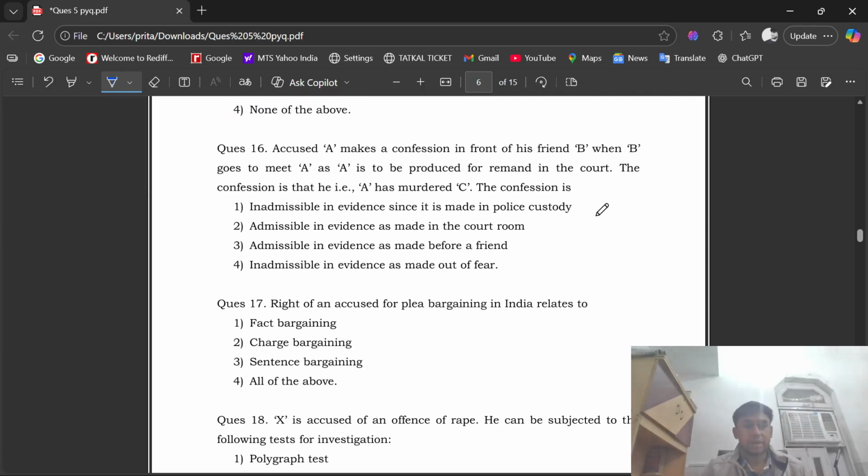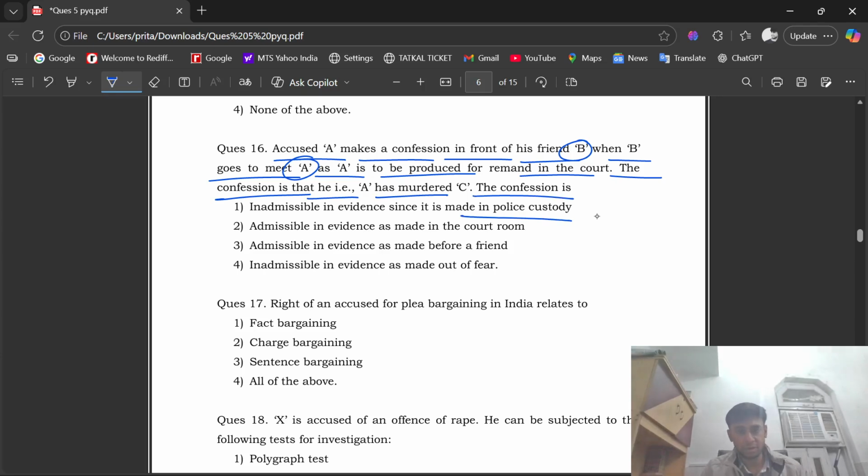See question number 16. Accused A makes a confession in front of his friend B when B goes to meet A, as A is to be produced for remand in the court. The confession is that he, that is A, has murdered C. The confession is inadmissible in evidence since it is made in police custody. Second option, admissible in evidence as made in the courtroom. Option number 3, admissible in evidence as made before a friend. Or option number 4, inadmissible in evidence as made out of fear. The right option is option number first, that is inadmissible in evidence since it is made in police custody.